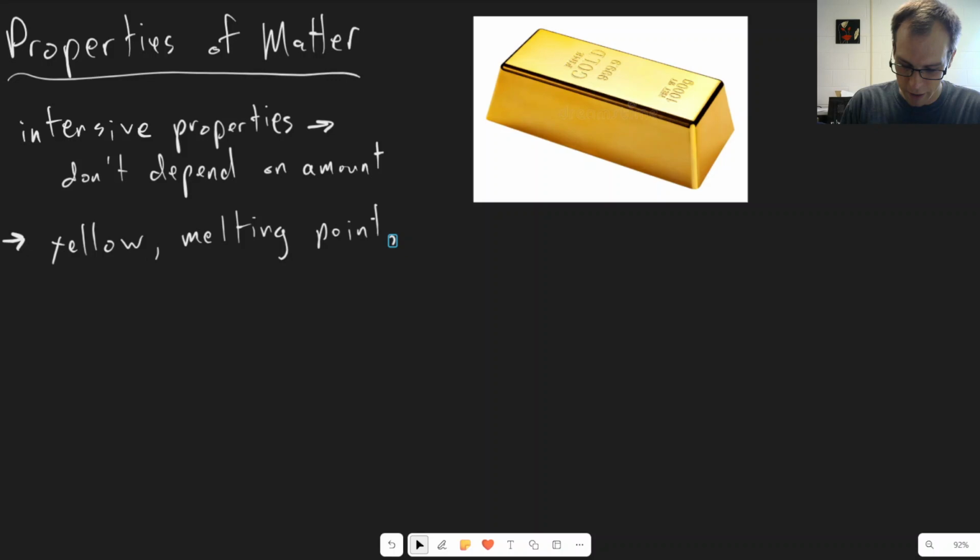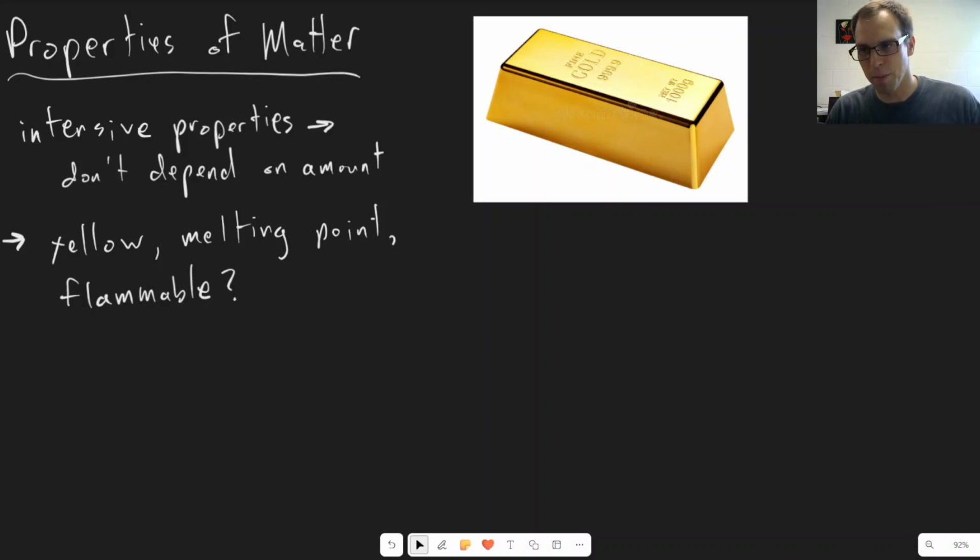Things like whether it's flammable. Gold is not flammable, well, at least not very easily. And so, right, is it flammable? That would be another example of an intensive property. It doesn't matter how much of it you have. And so these are a few examples of intensive properties.